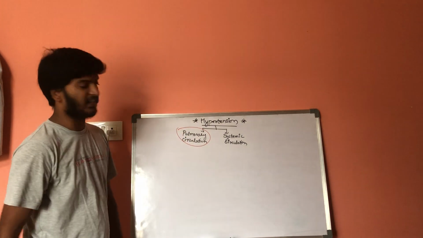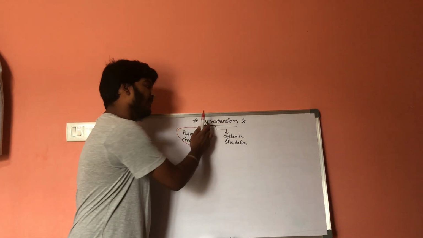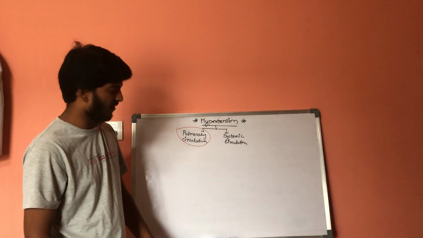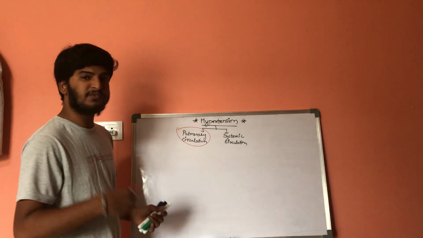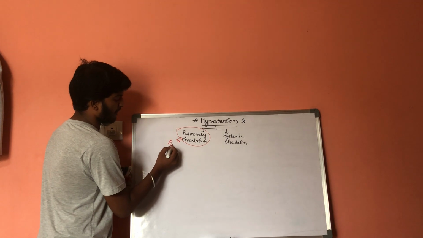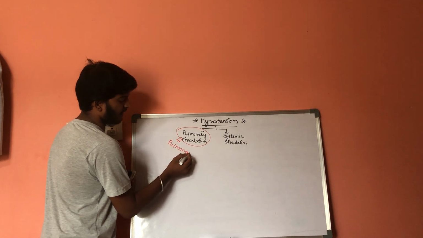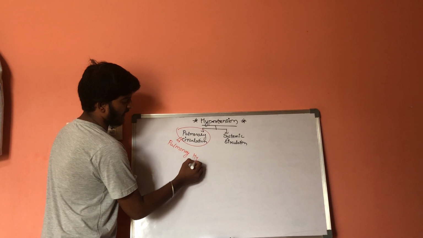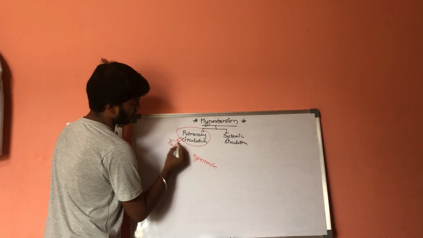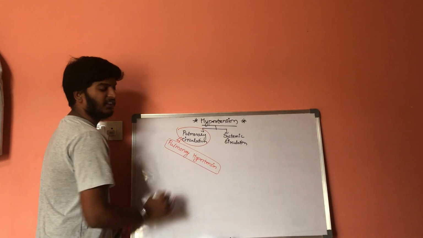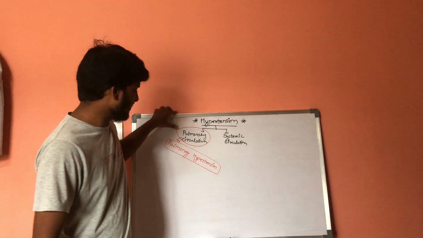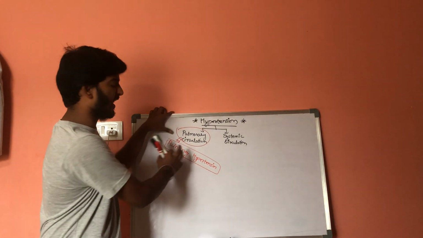This is pulmonary circulation, and this hypertension does not mean pulmonary circulation, because there is a special category, that is pulmonary hypertension. This is a condition where there is hypertension within the pulmonary circulation. It is called pulmonary hypertension.